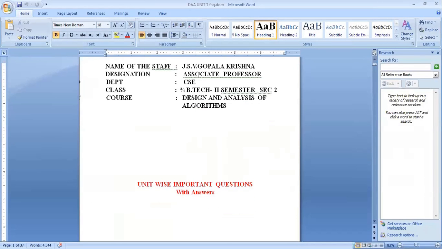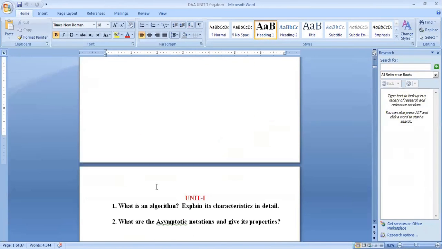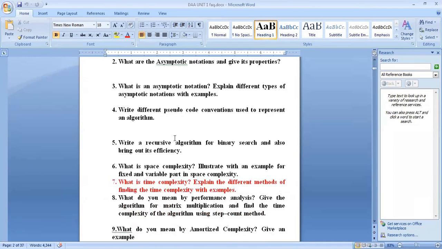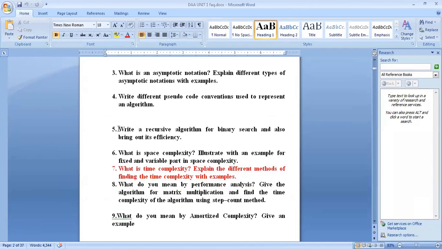Okay, I already explained some of the important questions asked in the previous exam question papers. I already explained recursive algorithms for binary search and also its efficiency. Pseudocode conventions were explained in the previous class.